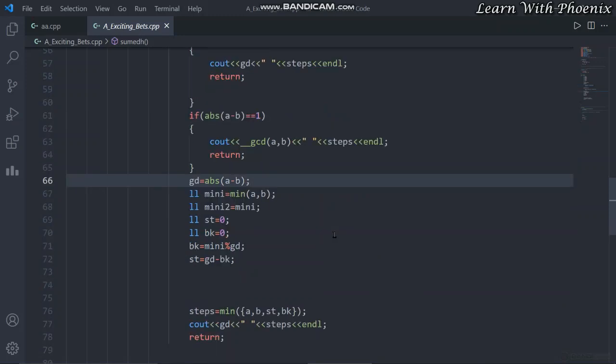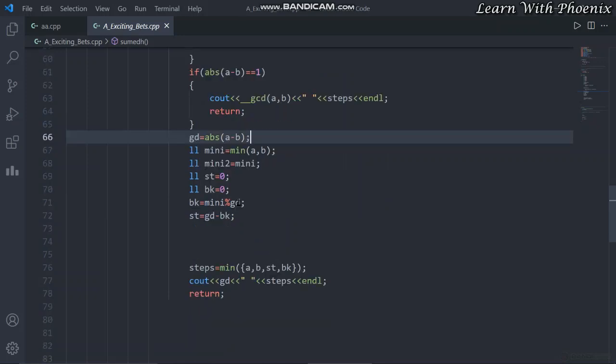Next, what can be the maximum GCD? The maximum GCD can be equal to the absolute difference of a and b. I declared and initialized two variables, mini and mini2, where mini stored the minimum of a and b.